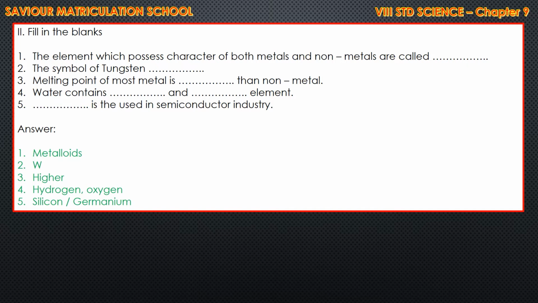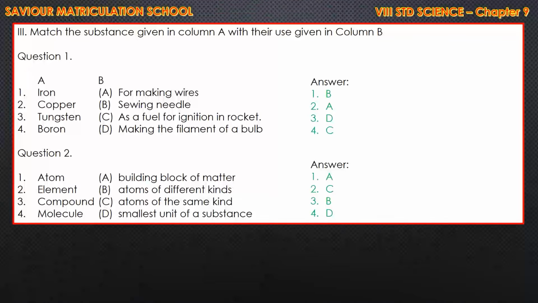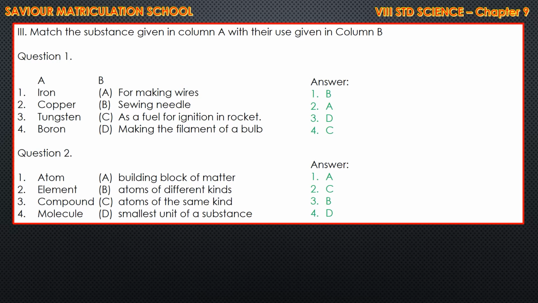Next we have to go for match the following. There are two sets of match the following. As usual we have to put the numbers. On the first side we have to put 1, 2, 3, 4. On the second side we have to write A, B, C, D. Iron, that is sewing needle. Copper, for making wires. Tungsten, making the filament in a bulb. Boron, as a fuel for ignition in rockets. So the options are B, A, D, C.